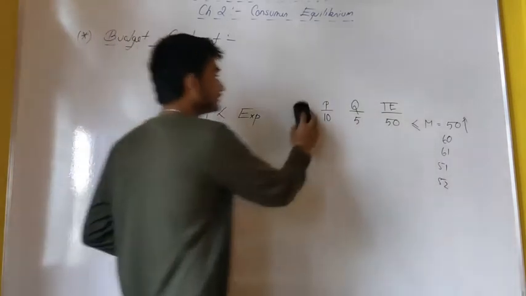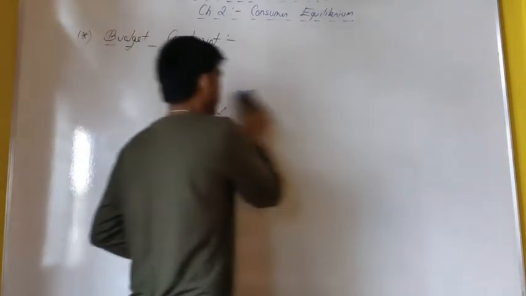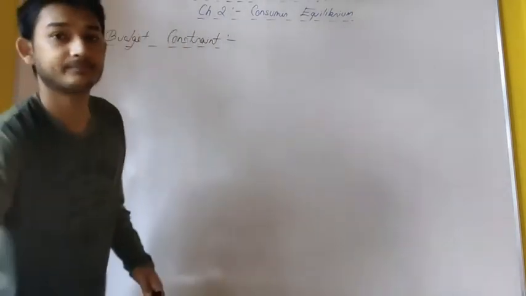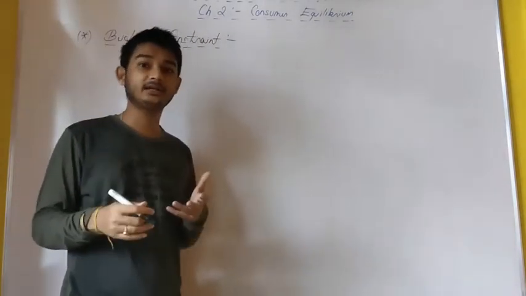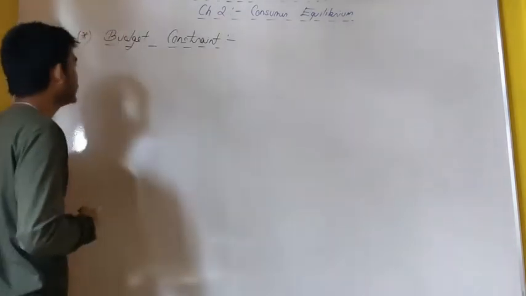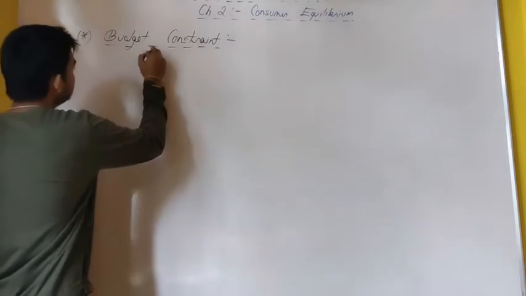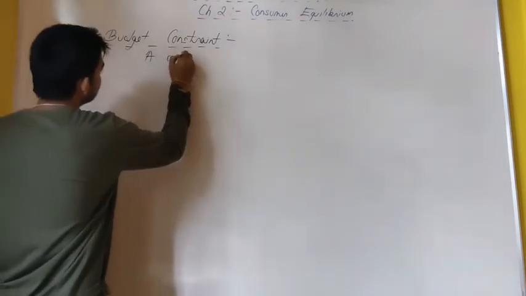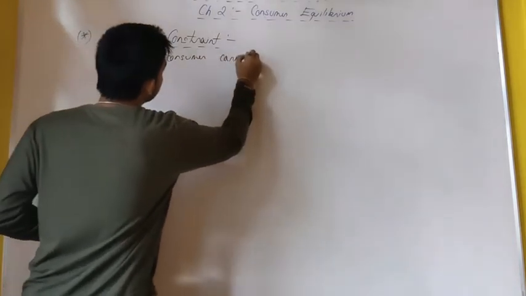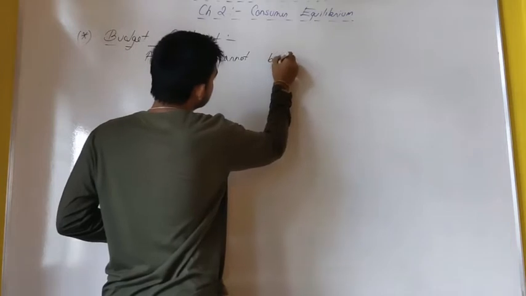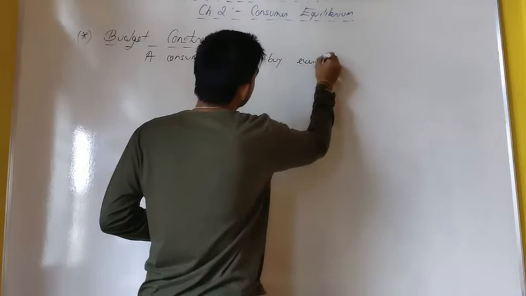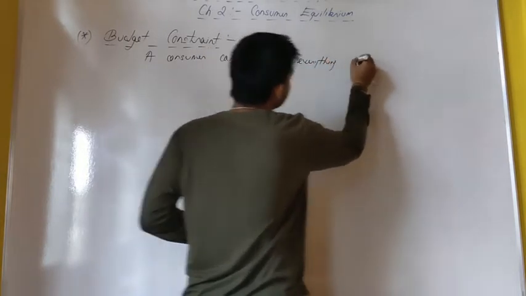So that means the things we want to purchase have to be supported by our money income. So it is true that a consumer cannot buy everything he wishes.